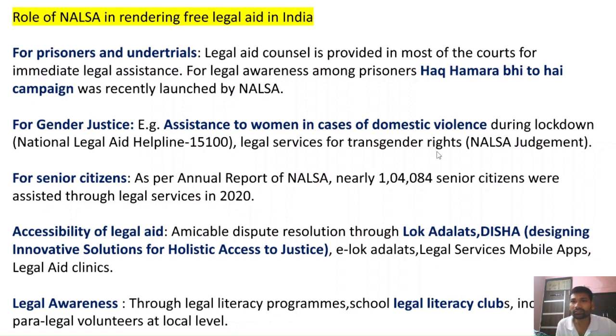So, legal services for transgender rights. If you look at the NALSA judgment in 2014, the Supreme Court asked the government to recognize transgender people as a third gender, so male, female, and transgender. That judgment is called the NALSA judgment.